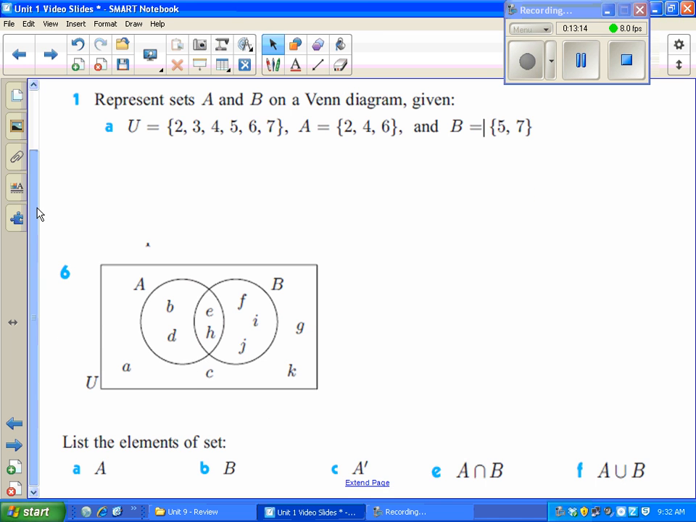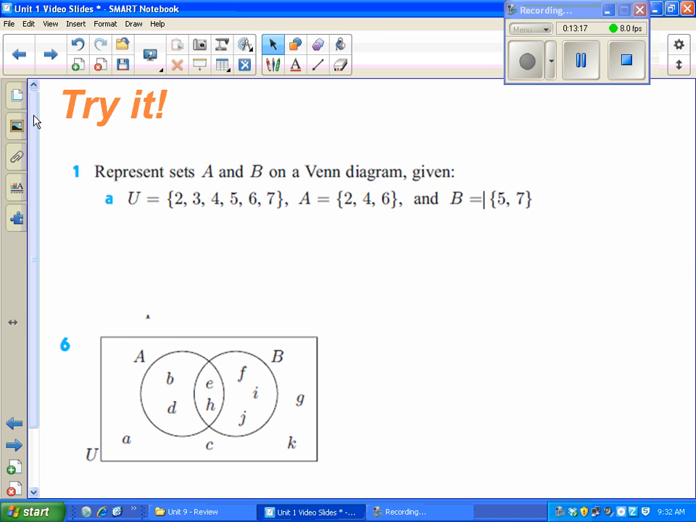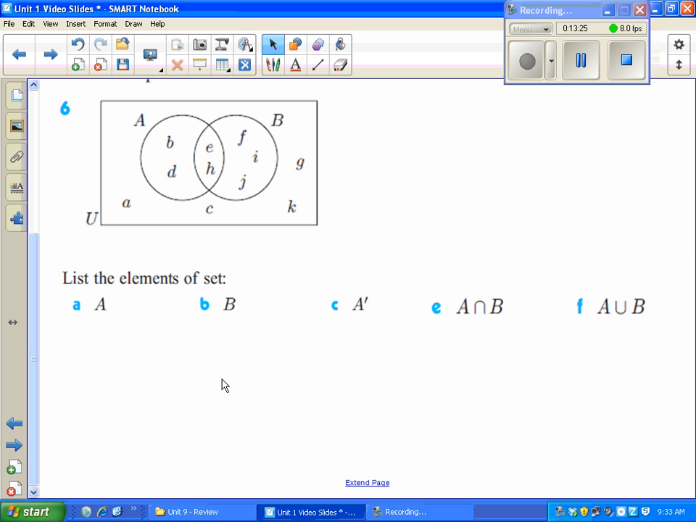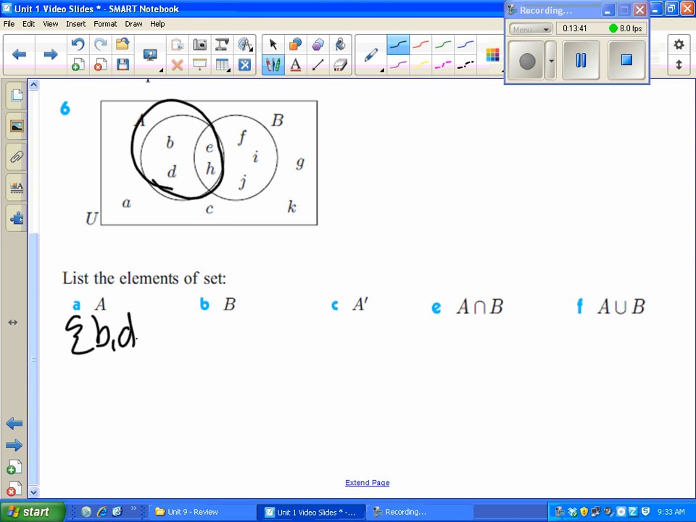All right, a lot of times you get big questions like this where it'll ask you for a whole bunch of different things. I think it'd be worthwhile to do this one together. Let's just do this bottom one. So they give us a picture and ask for a list. This is actually from an IB textbook, so this is an IB question. They ask for the elements in set A. Set A is everything in circle A. So B and D definitely, but B and D aren't the only things in circle A. Look at the whole circle. It's B, D, E, and H. Following that same thing, everything in circle B includes the E and H in the middle, and then it's F, I, and J.